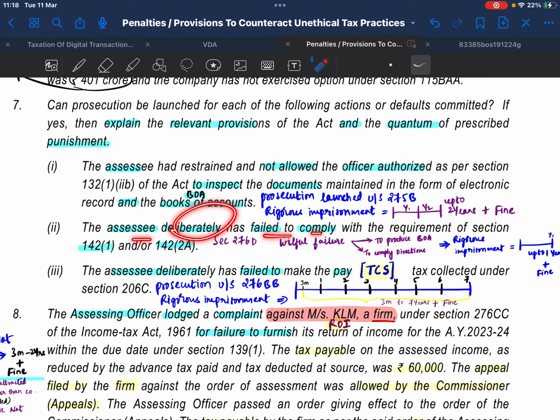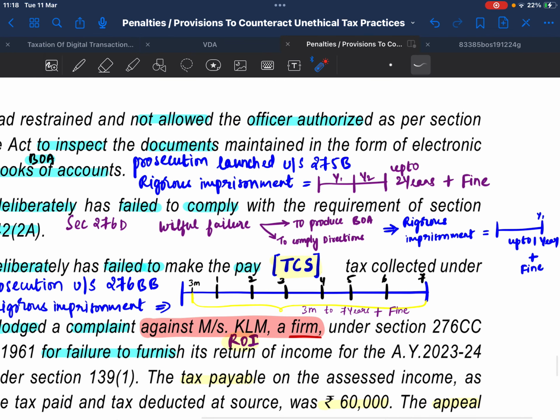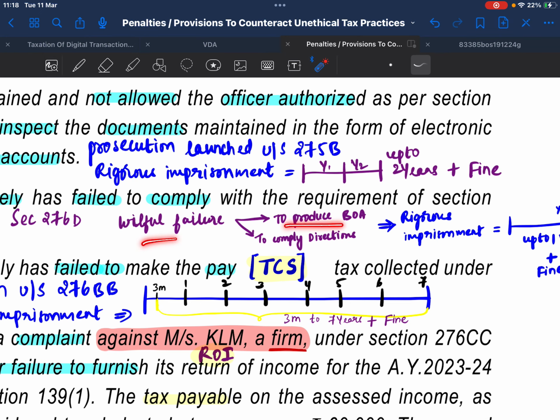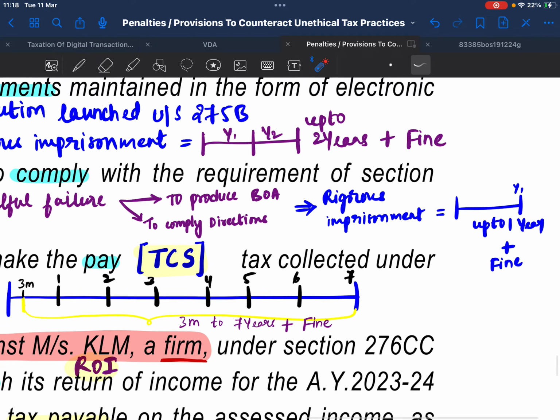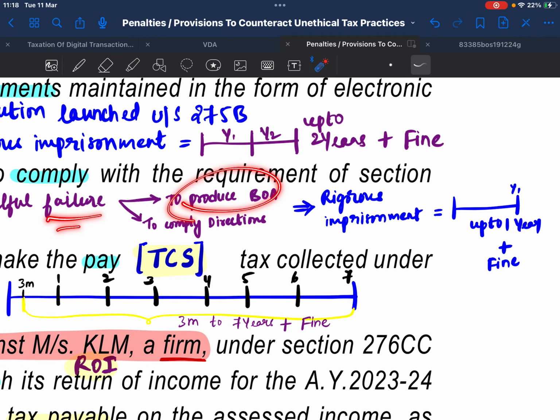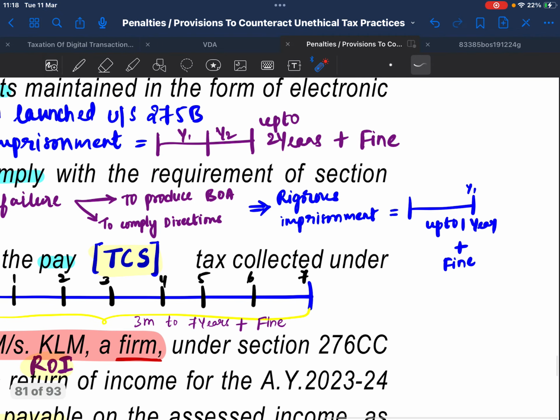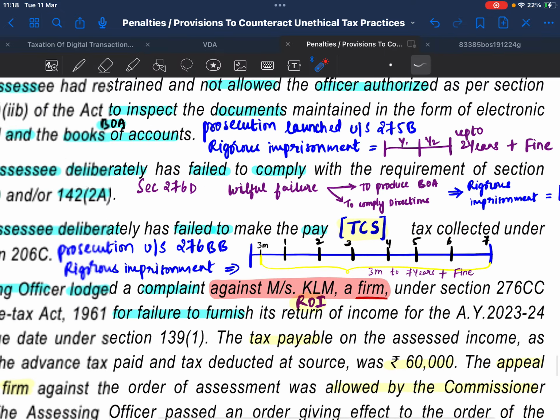SSC deliberately failed to comply with section 142(1) and 142(2A). Solution. Section 276D: willful failure to produce books of accounts or to comply with directions results in rigorous punishment up to 1 year plus fine.